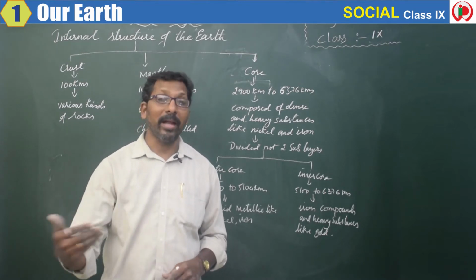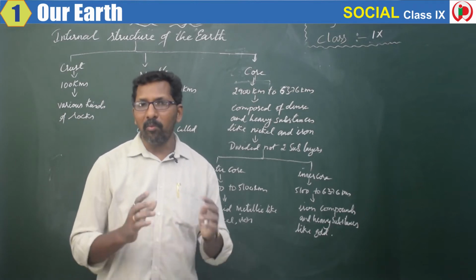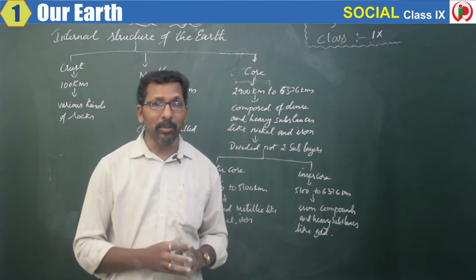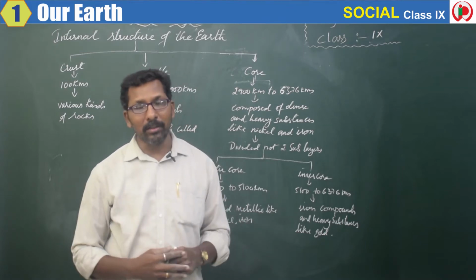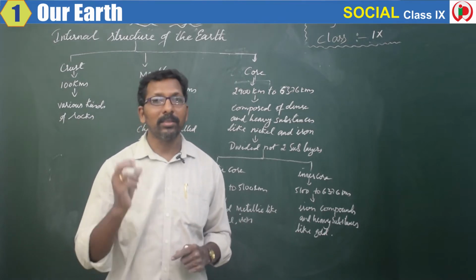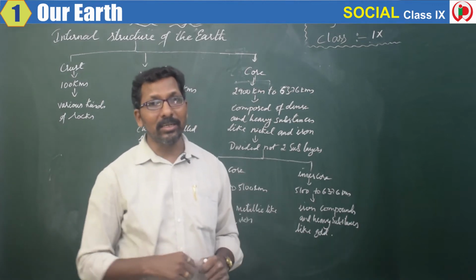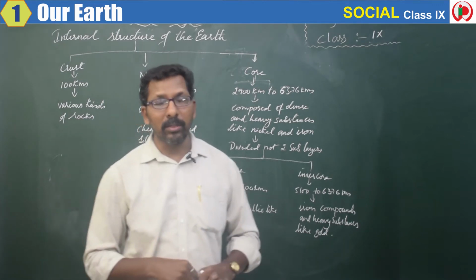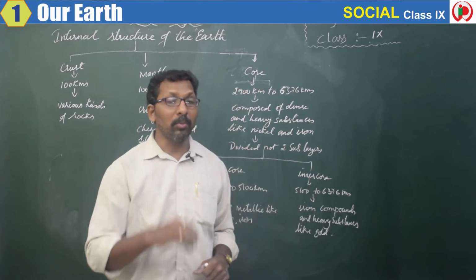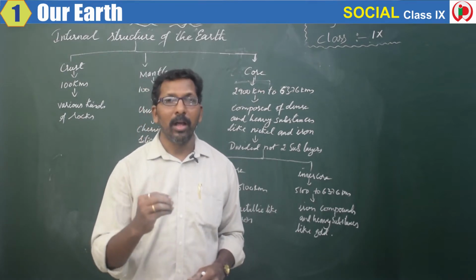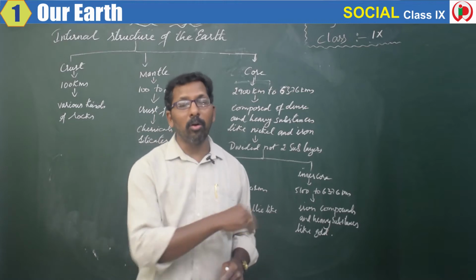Then after that we have the molten stage. And why is it not possible for people to dig deeper? The reason is gases. There are very poisonous gases present in the internal part of the earth, and because of the poisonous gases, people are unable to go beyond 6 kilometers.